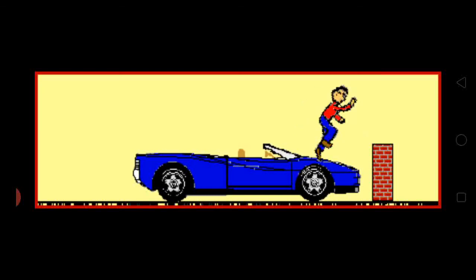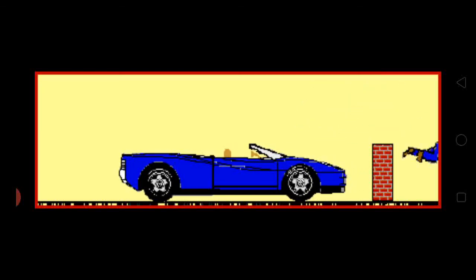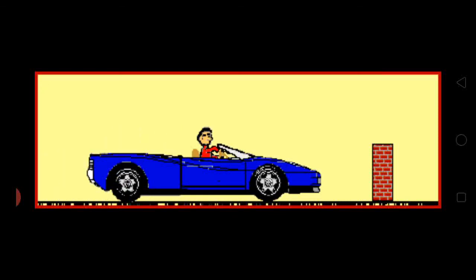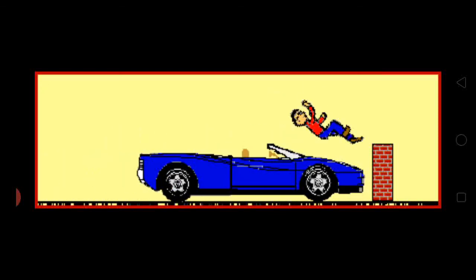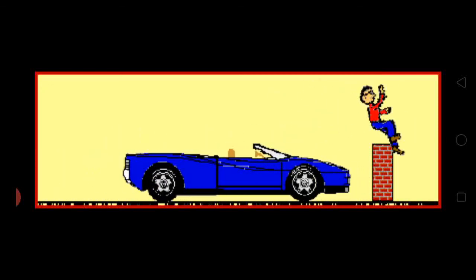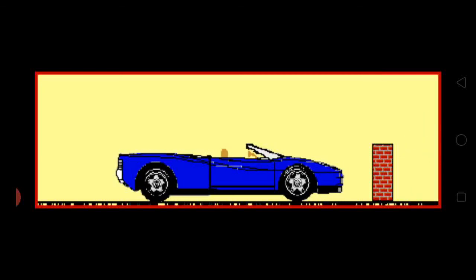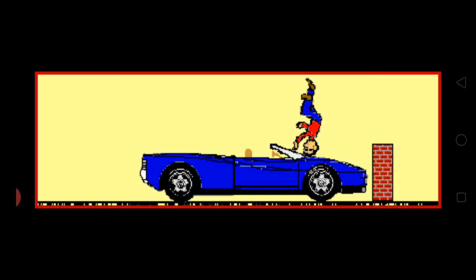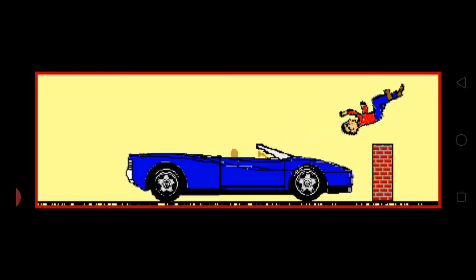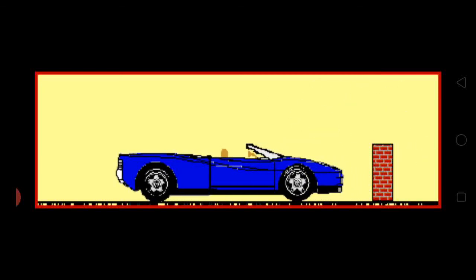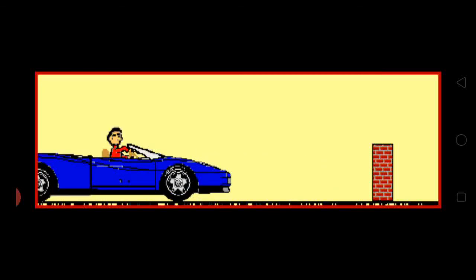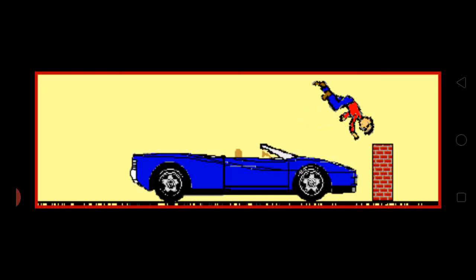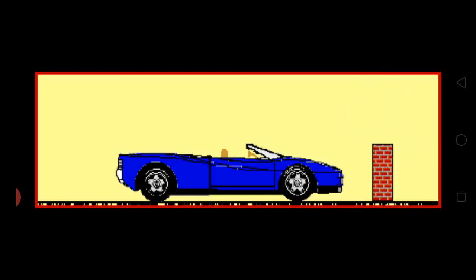The car suddenly stops as it hits this wall. It stops suddenly, but this driver had got the same speed which was the speed of the car, and he tries to continue his speed, so he comes out of the car.